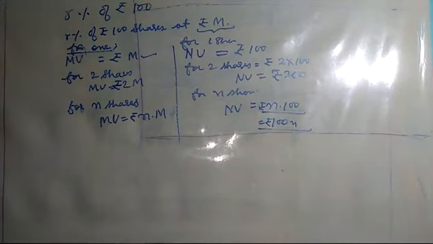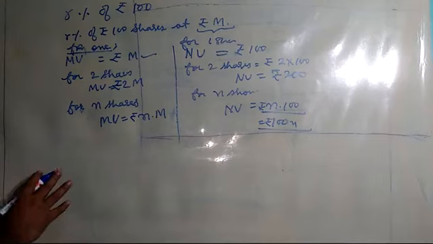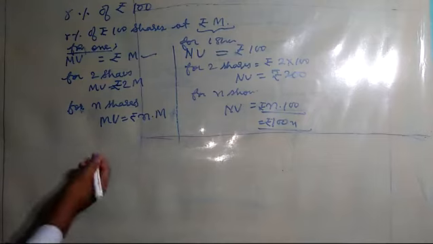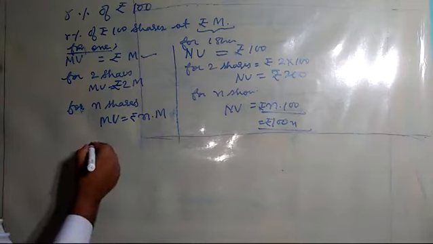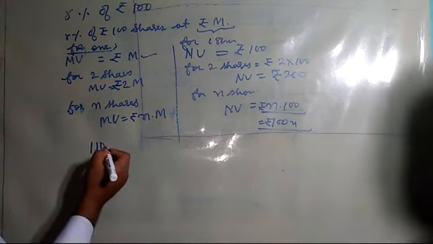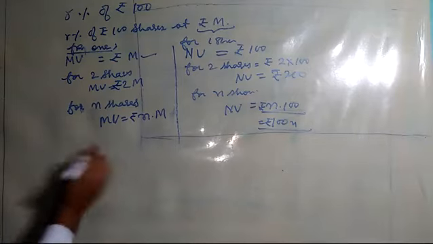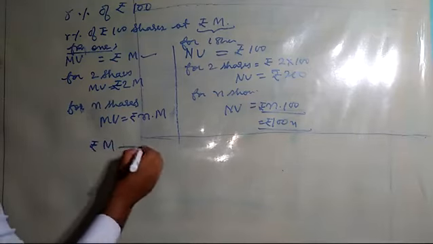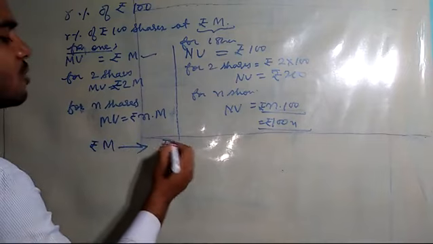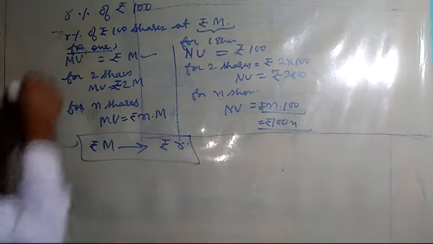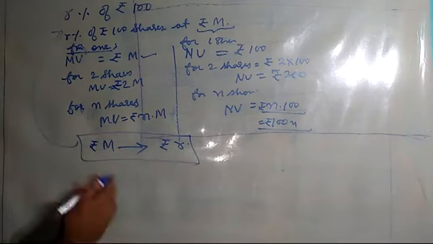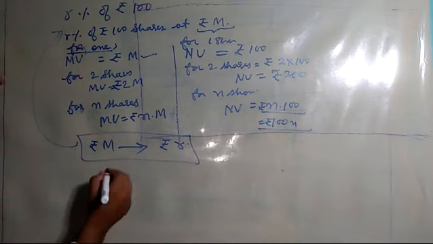Now, if he has purchased only 1 share, then in this case, how much profit will he get? When he is investing m rupees, then how much will he get as profit? Rupees r in this case. Now to understand this, it is better to go by formula.